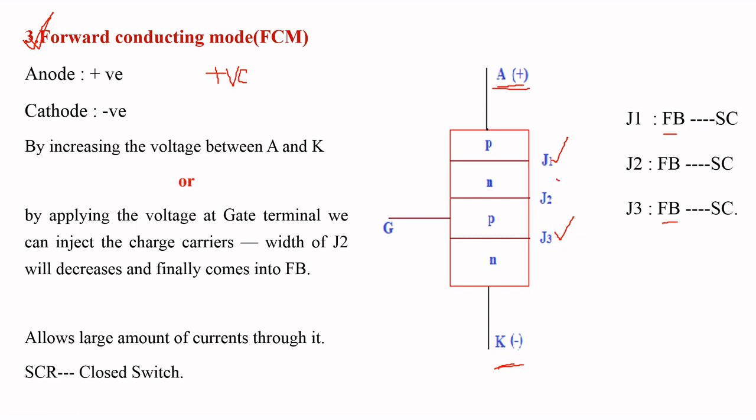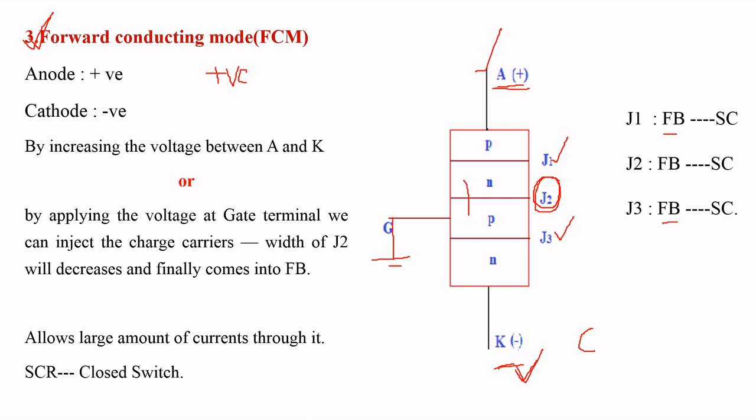Now we are going to concentrate on junction J2, that is, the width of junction J2. In this case, we are going to increase the voltage between anode and cathode, or keep the voltage between anode and cathode constant by using some external voltage source which is connected to the gate terminal.